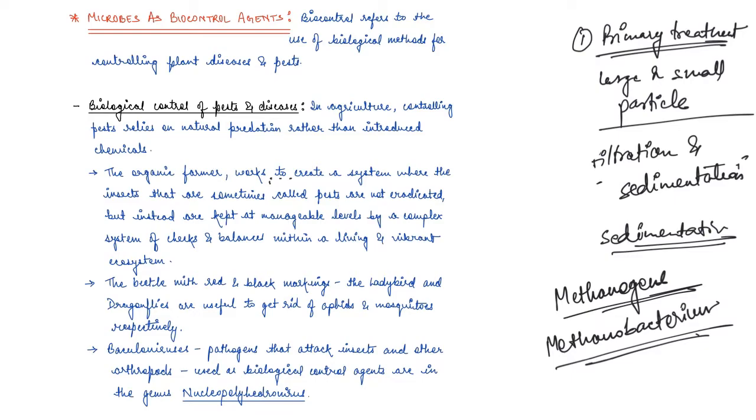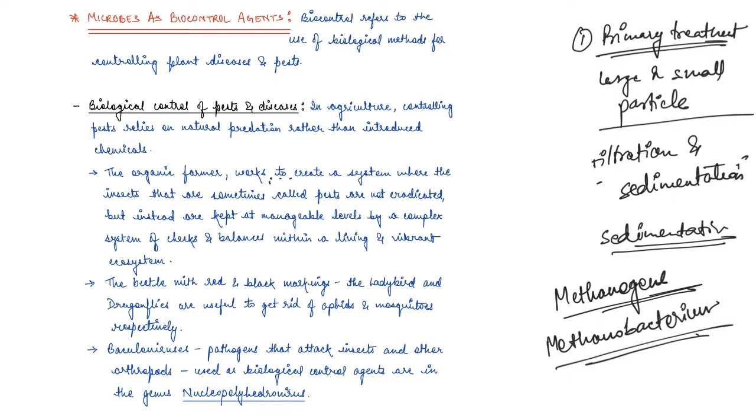So there are various methods where we avoid using chemicals against plant diseases and pests, and rather we use biological methods, right? After that, we have BT cotton, again an example.